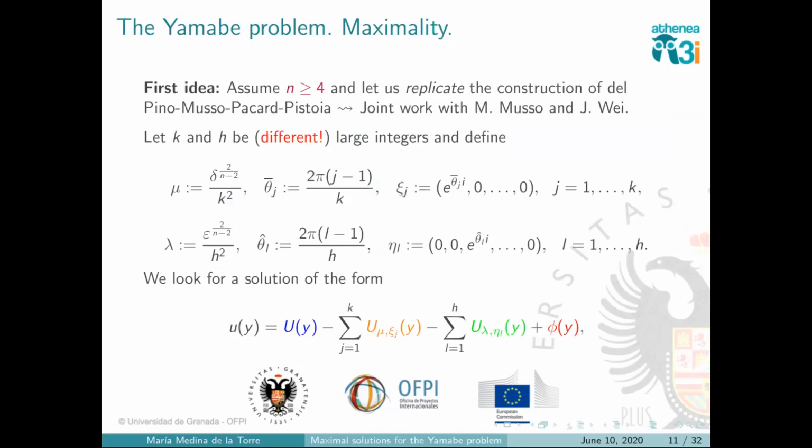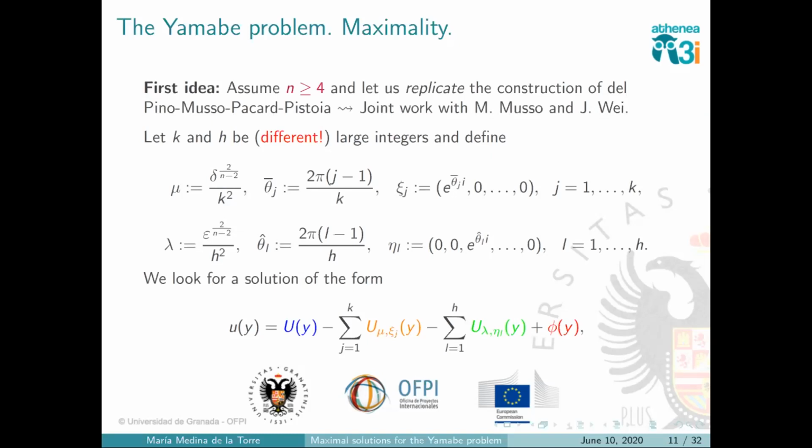We assume that n is bigger or equal than 4, and what we will do is try to find a solution which is maximal, and the idea is to try to replicate the construction of Del Pino, Musso, Pacard, Pistoia, because we know that it works, it's a solution. So we will try to replicate this in a way that is interesting for us. How?